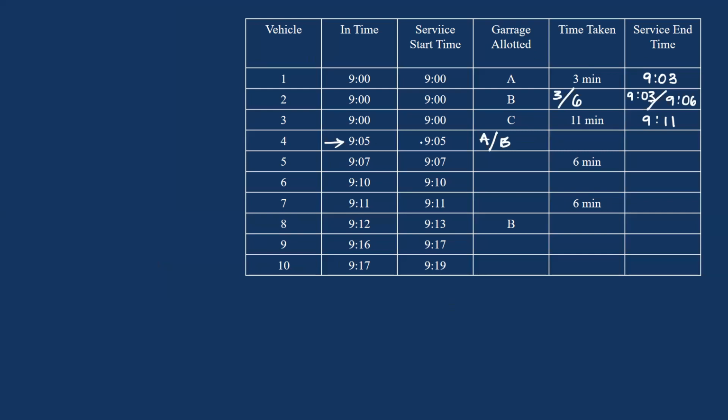Now from 9:05, if this was allotted to either A or B, the time taken would be either 3, 6 or 11. So if this garage is A, it will be busy till 9:08. If this is 6 minutes, then 9:11, and if this is 11 minutes, then 9:16. Sorry, my bad.